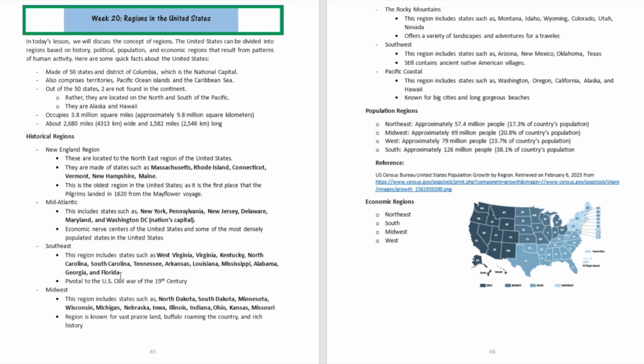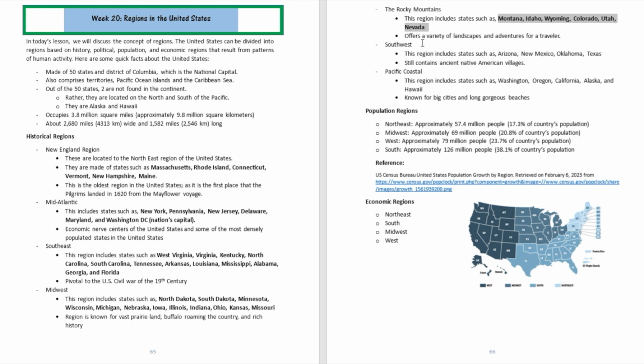Alright, what about the Midwest? The Midwest will include states like North Dakota, South Dakota, Minnesota, Wisconsin, Michigan, Nebraska, Iowa, Illinois, Indiana, Ohio, Kansas, and Missouri. Alright, then we have the Rocky Mountains, which are going to be made of states like Montana, Idaho, Wyoming,